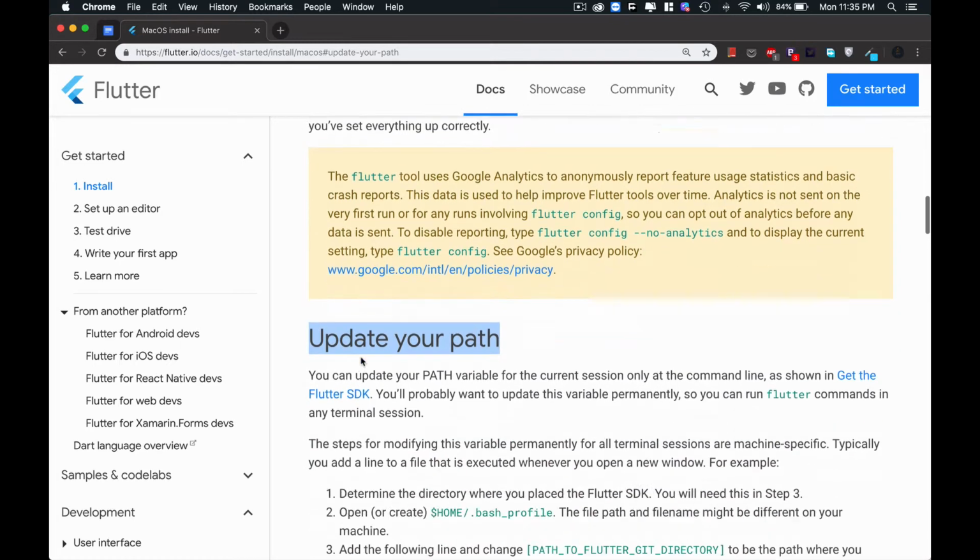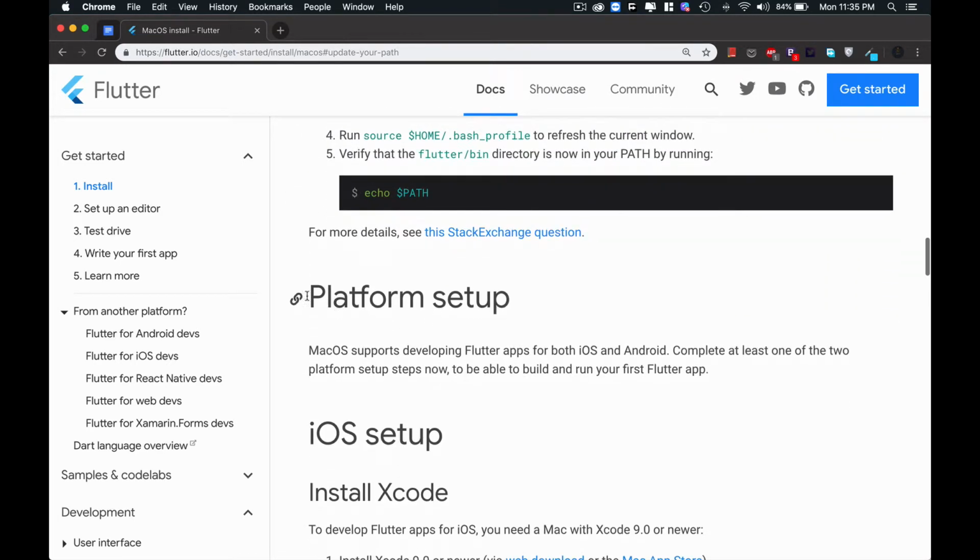Our next target after update your path is platform setup. As I already told you, Flutter is for iOS as well as Android, so we have to set up both, either a simulator or real devices. But currently I am using Android devices, so I will not set up the iOS device. I will just set up the iOS emulator in my system. So to set up the emulator in your system, it is necessary to install